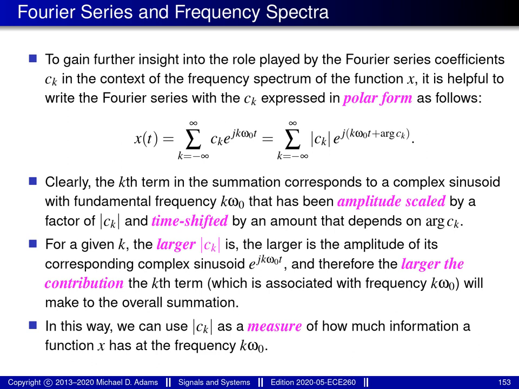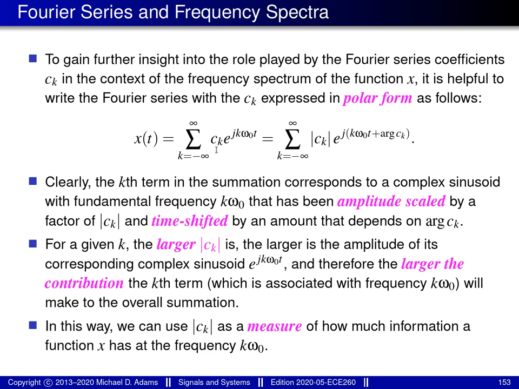At this point, I'd like to show how Fourier series lead to the notion of frequency spectra. For this purpose, it's helpful to write the Fourier series with the Fourier series coefficients expressed in polar form. So here we have a periodic function x that's expressed in terms of its Fourier series, which is this summation here. What we're going to do is take the Fourier series coefficient c_k and express it in polar form.